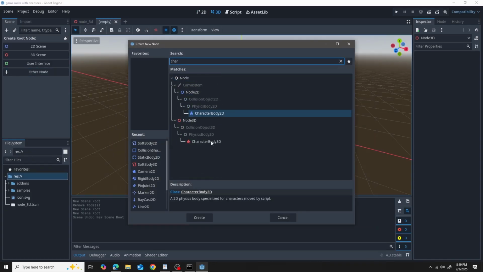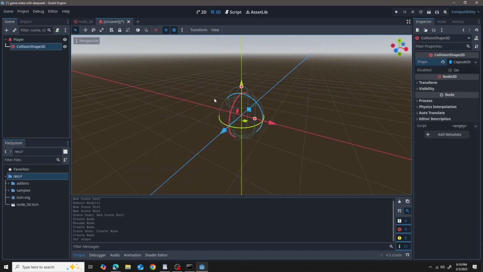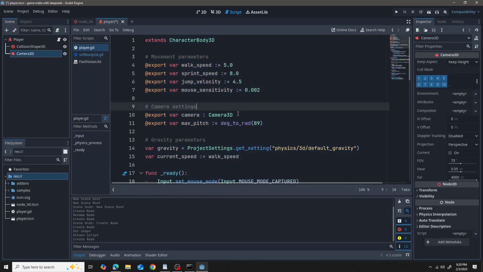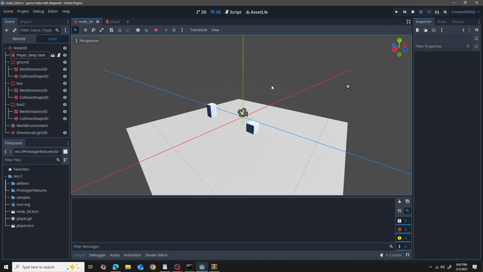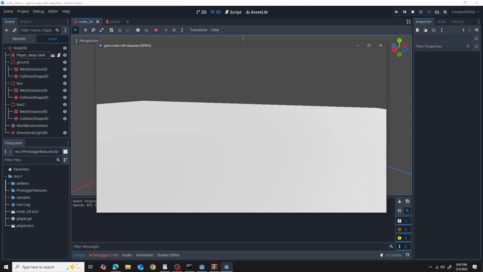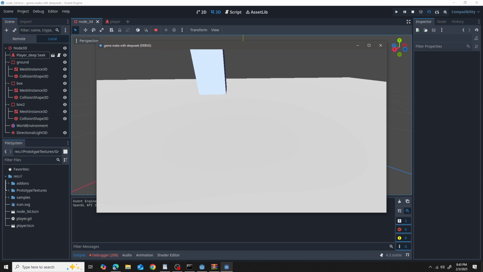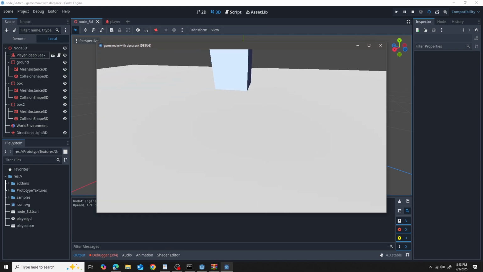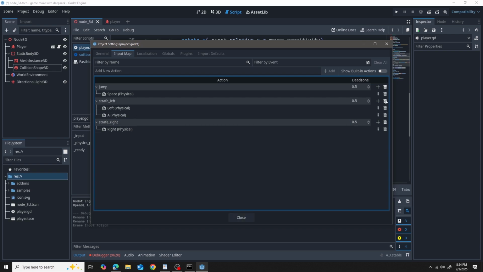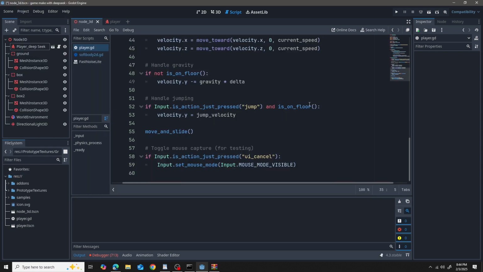I went ahead and created a scene and set up the player, followed all the instructions and pasted the code. I created a test scene and ran it, and yeah, it's working. I asked it to create sprinting, walking and jumping, and it did just that. I had to do some adjustment about the keying, but it worked pretty fine.